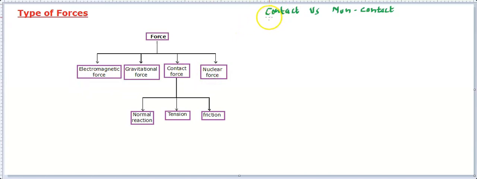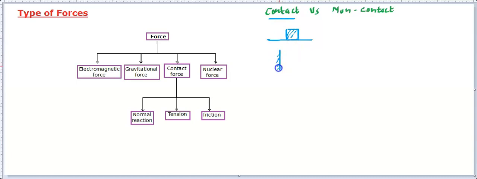You can think of contact as when the interaction between the two objects is taking place while the two objects are in contact. Just see the example that we have just talked about. If on the ground a block is placed, the ground will be pushing this block up, and then this block will be pushing the ground down only if they are in contact.